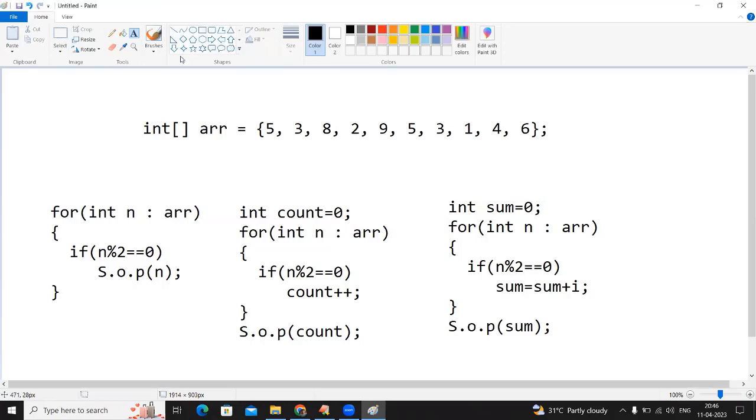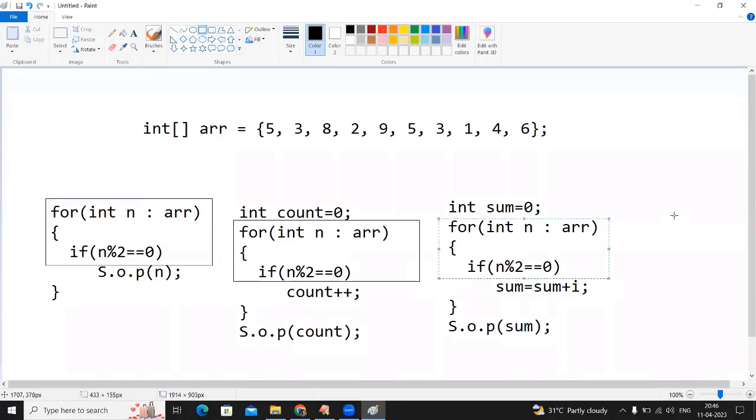The concept is almost the same. The program is the same, but from concept to concept, what you are doing is changing. Here just printing. Here counting. And here finding the sum. Okay. Please do all these three and check the output, please.